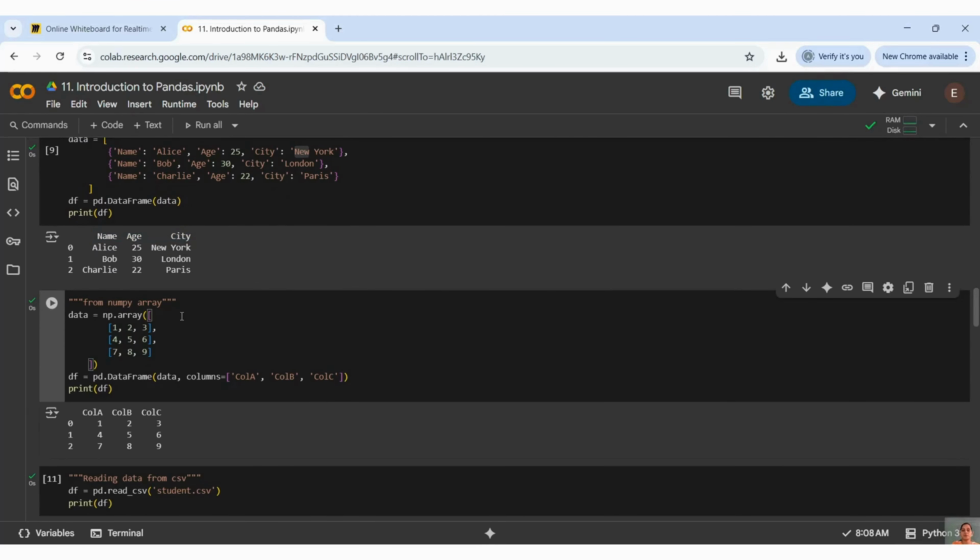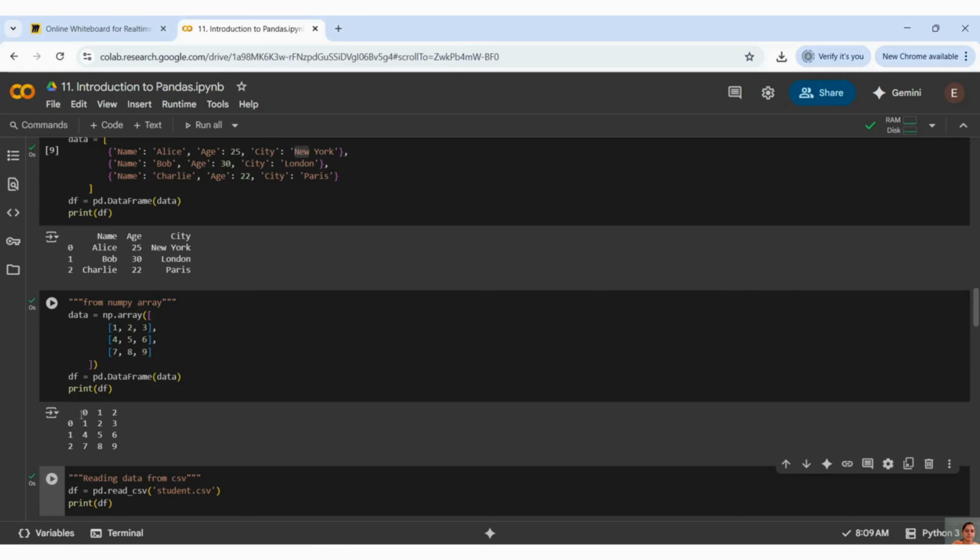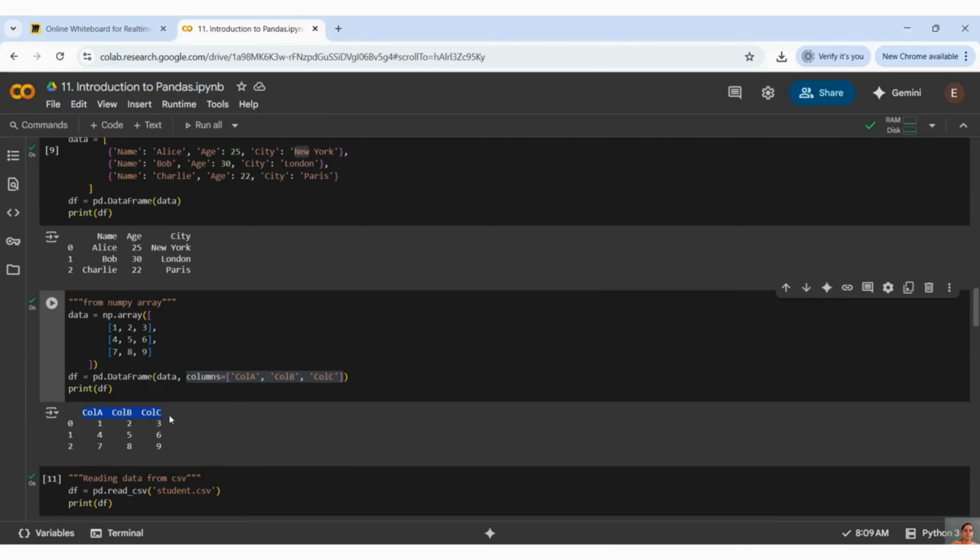Now we will see how to get a data frame from a NumPy array. This is your NumPy array, a 3x3 matrix. If you visualize it, it is presented like this. Do we have a header? We don't have a header. If I don't give one, it gives the output like this. By default, it takes 0, 1, 2, 3, 4 like that for indexes. But if I pass columns like this, it will replace that with column A, column B and column C. This is how we can change the header, like I've already explained in the previous example.